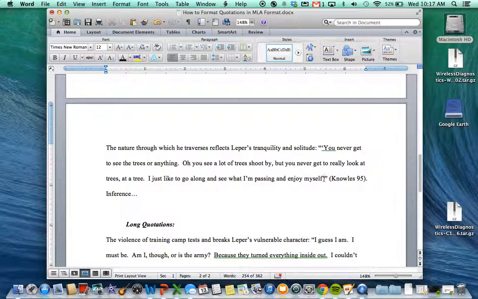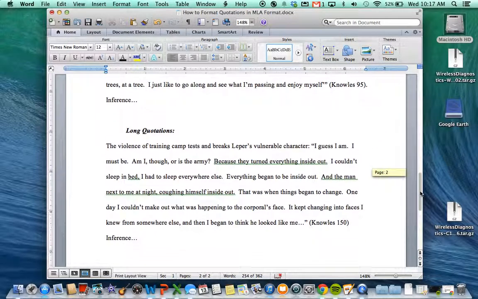I will have a single quotation mark to close the dialogue from the text, and I will have double quotation marks to show that my evidence has concluded, that I'm done quoting this passage. And then, like the earliest passage, I have my parenthetical documentation, the page number, the period comes after the parentheses, and then I will begin the inference just in the same paragraph. There's no different lines for a short quotation like this, even if there are quotation marks in the original passage.